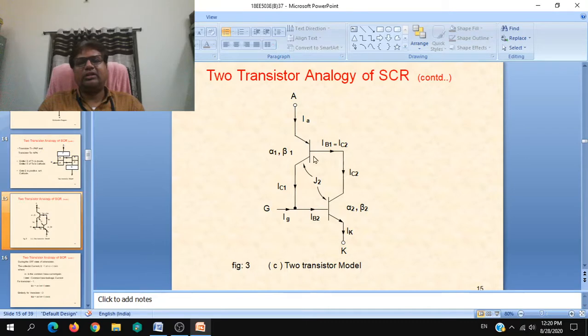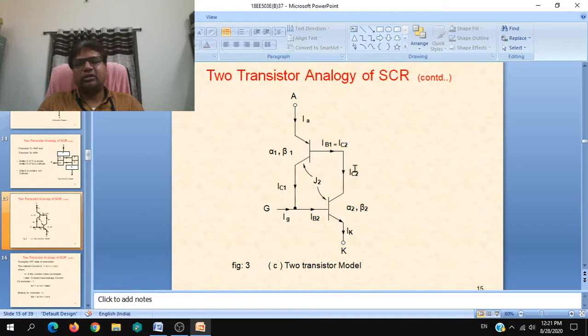current increases gradually. So the collector current, due to the cumulative action, increases gradually, which will be fed to the base of the second transistor. Again, depending on the forward gain of the transistor T2, more collector current will flow, which will again be given to the base of the first transistor.